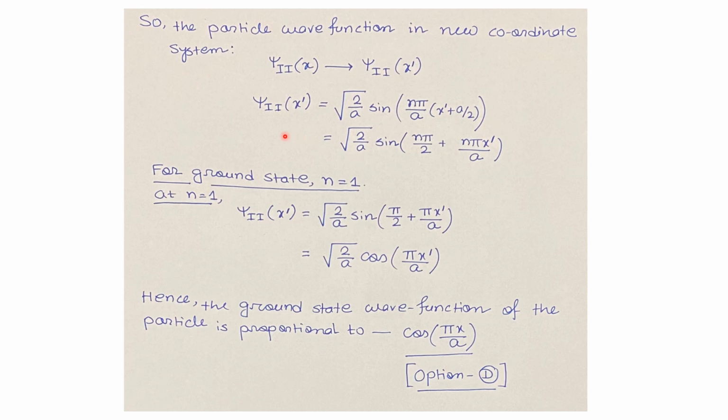So the wave function in the transformed coordinate system will be root over 2 by a times sine of n pi by 2 plus n pi x dash by a. For the ground state, that is for n equals 1, we have psi2 of x dash equals root over 2 by a times sine of pi by 2 plus pi x dash by a. So this will give us root over 2 by a times cos pi x dash by a. Hence, the ground state wave function of the particle is proportional to cos pi x by a. That is the option D given in the question.